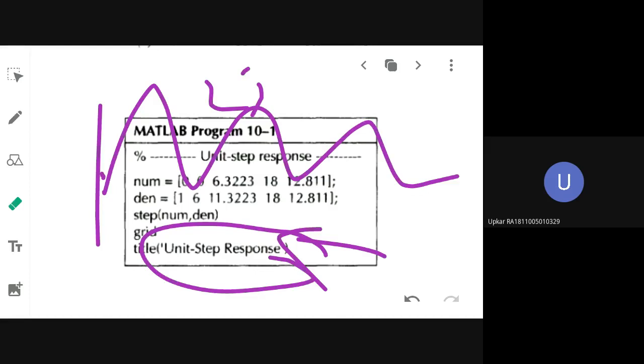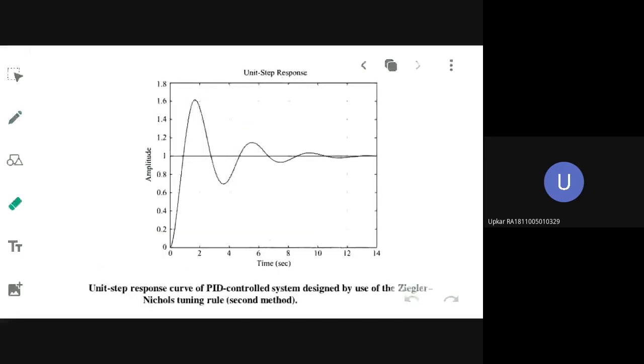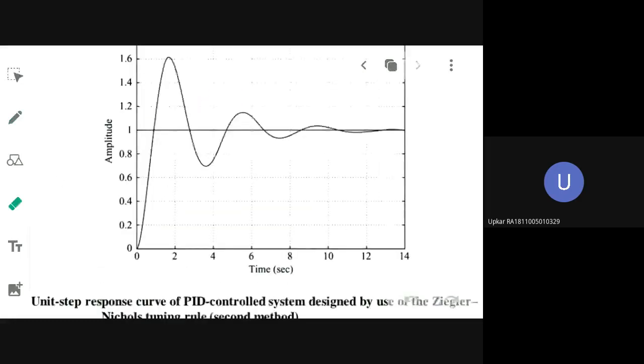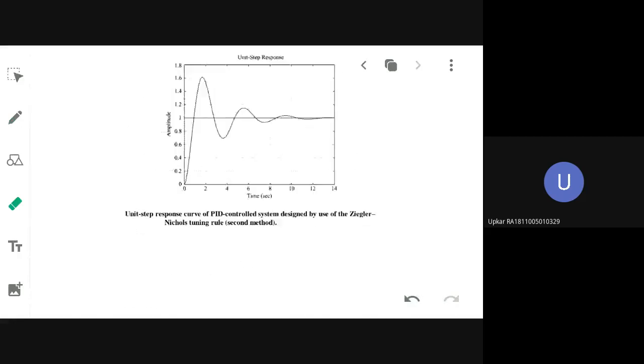But for you, up to design part is enough. In the problem, they will not ask you to do coding and all. So if you observe the step response, I think the overshoot is 25. So that is how the design is okay. Like that, they have finished the problem. But for you in university, they will not ask you to code and all. But you should know how to design the PID controller. Have you understood the part? Yes or no? Yes, ma'am.